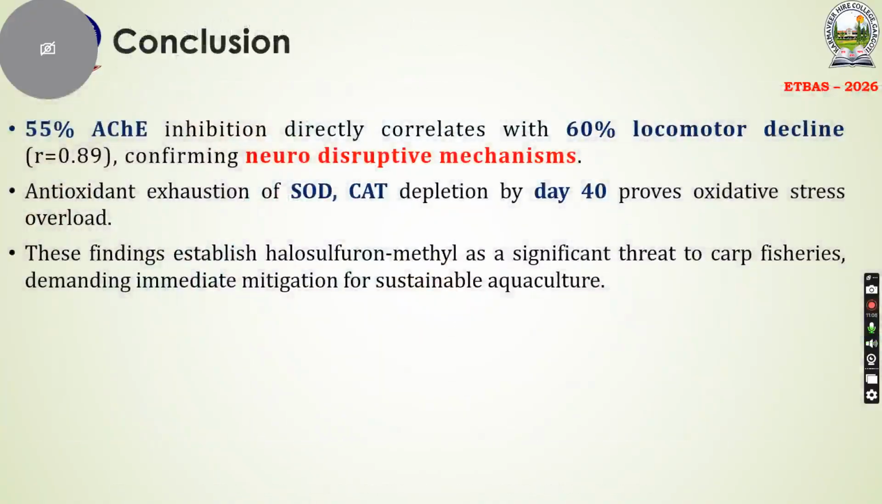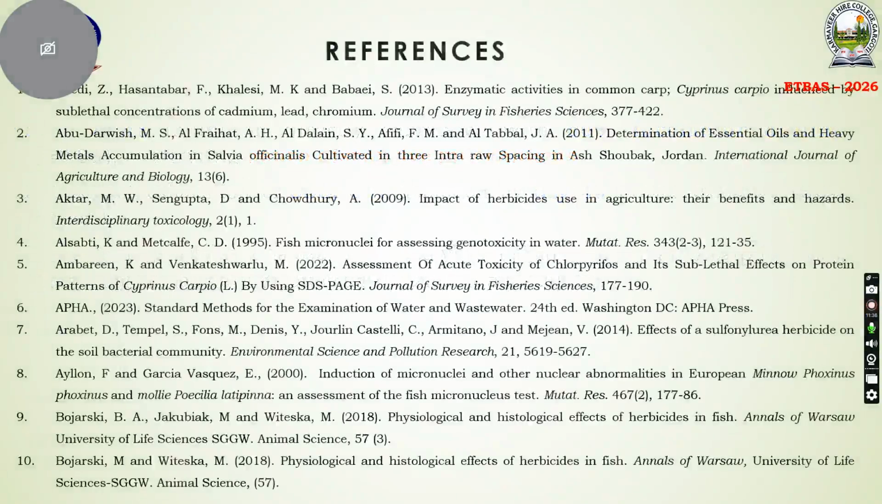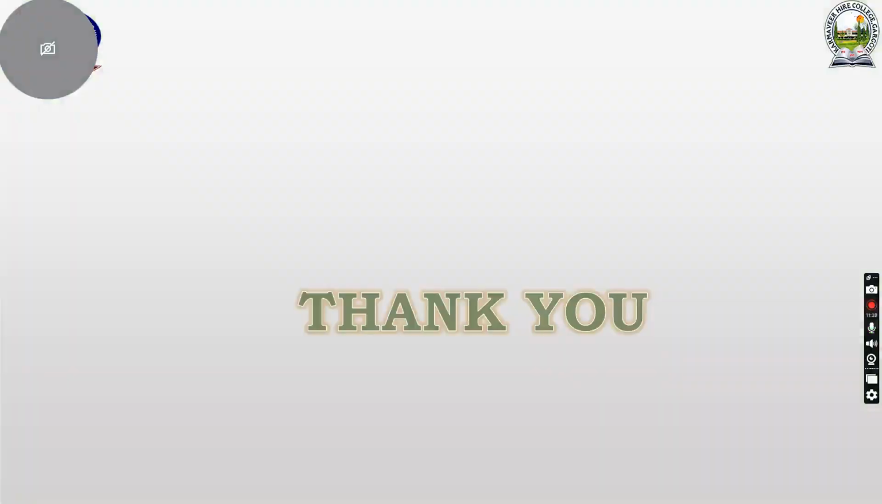In conclusion, the 55% acetylcholinesterase activity inhibition directly correlates with the 60% locomotor decline, as shown by the R square, confirming that a neurodisruptive mechanism was observed. Depletion of the antioxidant enzymes SOD, superoxide dismutase, and CAT, catalase, at day 40 proves oxidative stress overload. This finding establishes halosulfuron methyl as a significant threat to carp fisheries, demanding immediate mitigation for sustainable aquaculture. These are all my references. Thank you.